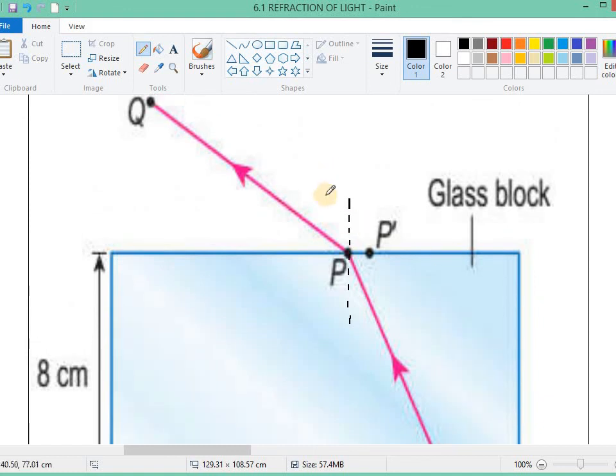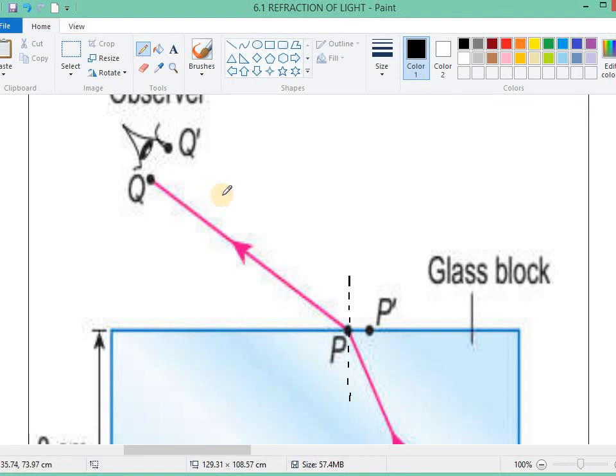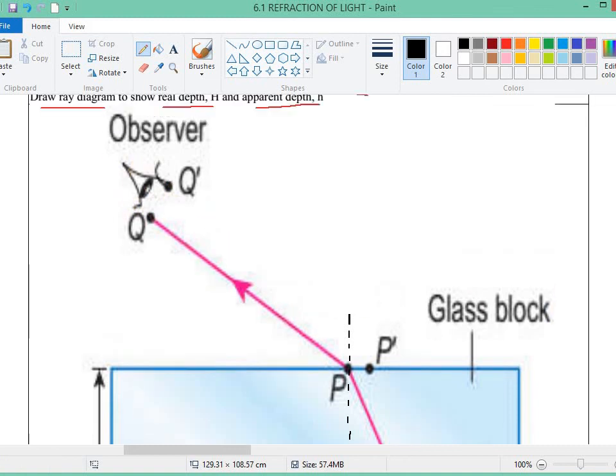Because it propagates from a medium of higher optical density to a medium of lower optical density, so the speed of light increases and it bends away from the normal. The light goes into your eye, the eye of the observer.